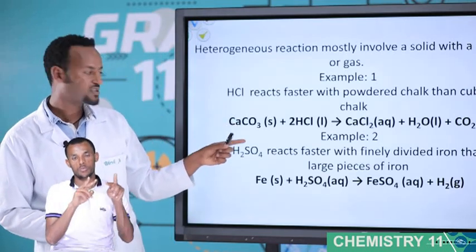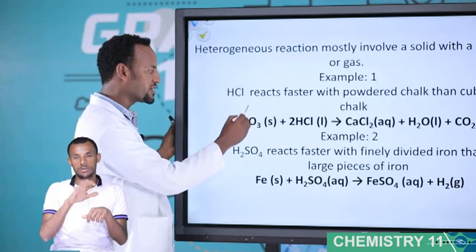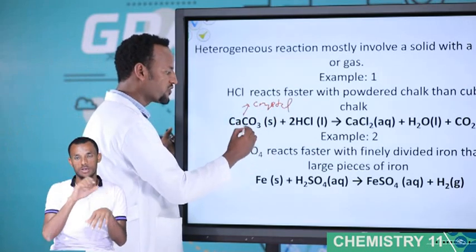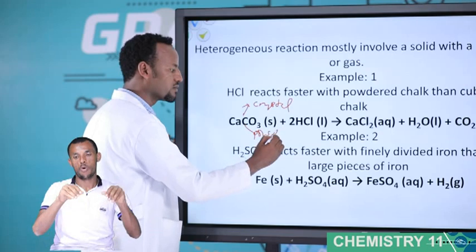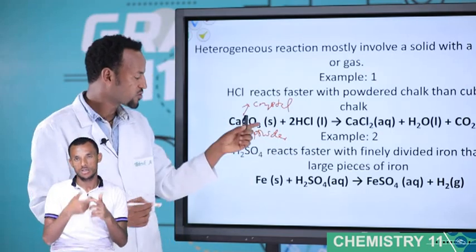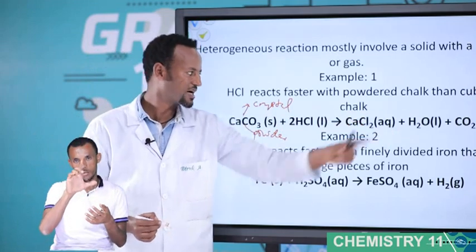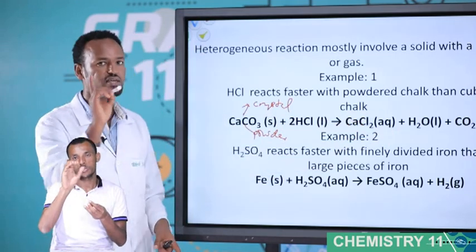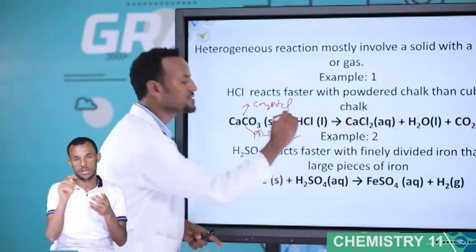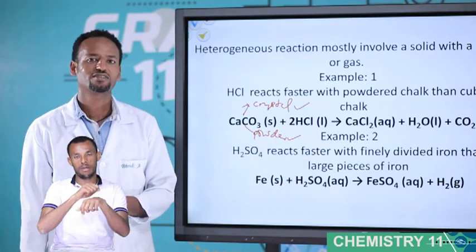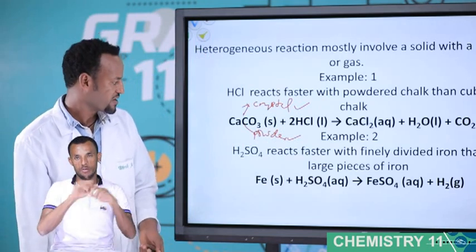Look at this one, calcium carbonate solid. This calcium carbonate solid exists in the form of, one, crystal, two, powder. But simply, calcium carbonate solid reacts with HCl, it gives calcium chloride plus water plus carbon dioxide. But the rate is not the same. The powder one has the faster reaction. The crystal one has the slower reaction. Therefore, surface area is very important.